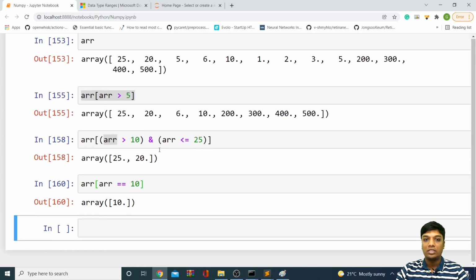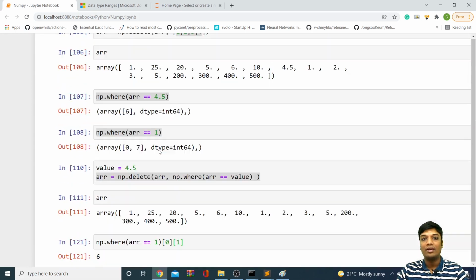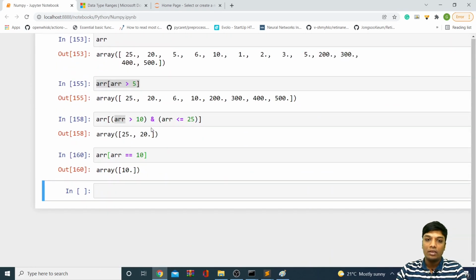In this particular session, we have discussed Boolean indexing, where, and a lot of other attributes. So I can say this is the end of part 1 of NumPy. Let's discuss part 2 in the next video. In part 2, we'll be discussing two-dimensional arrays, multi-dimensional arrays, and other NumPy functions to create an array. Okay, thank you, guys.